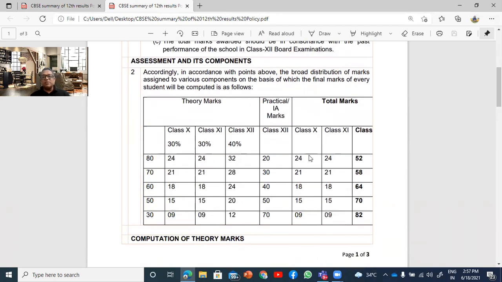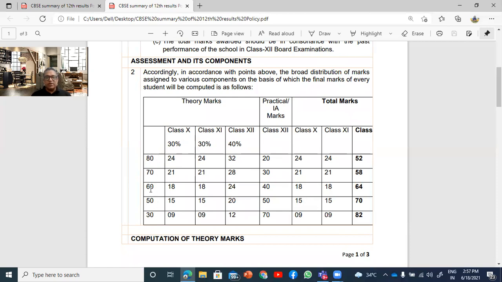So here they have given a sample. Suppose the student has got 80 marks, so 30% of that is 24 in class 11. That is 30% of 80, 24, and 40% here is 32. So this is the marks that they are saying out of 80. This is the theory component, and this is the practical component. When you are talking about 30% of the marks, the practicals are not added, so that is why it is out of 80. Only the theory marks are there.